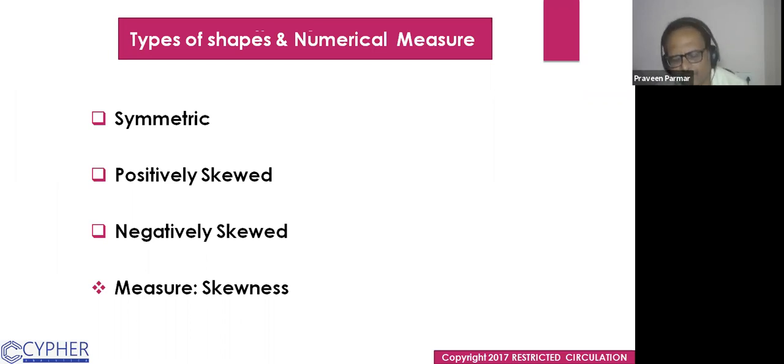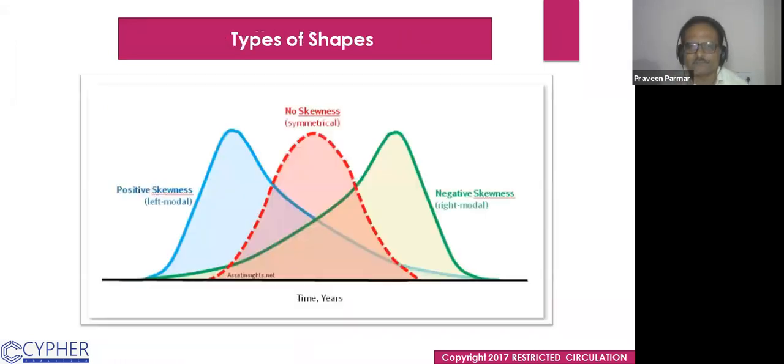So symmetric data is normal data. Skewed data may be positively skewed or negatively skewed, and the measurement we use is the skewness. Look at this graph: the blue curve, you see this density, is positively skewed because the frequency near the origin is high and far away from the origin it is getting down. The middle one, red, has no skewness; it is normal symmetric data. And on the right, the green one is negatively skewed data.